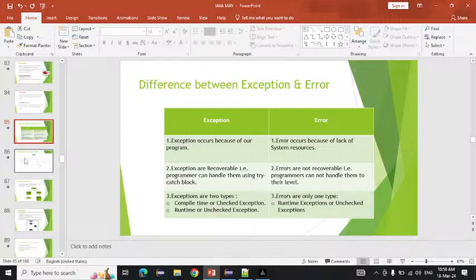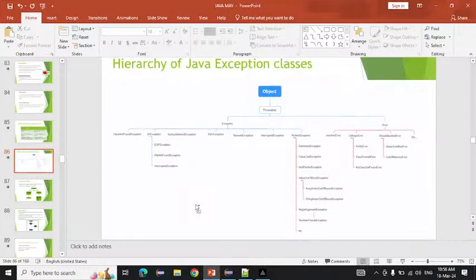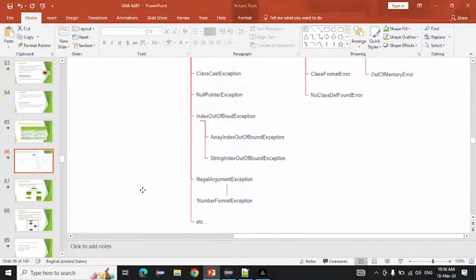Now if you want to see the hierarchy, this is the hierarchy of our Java exception class.